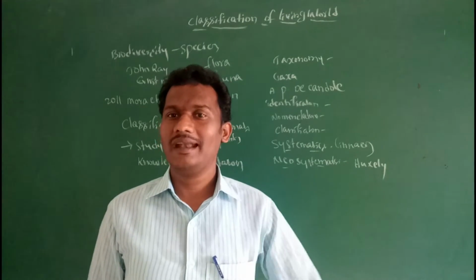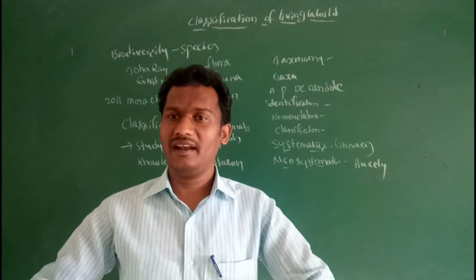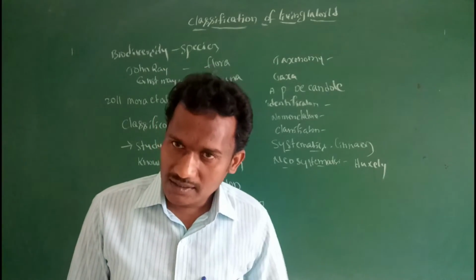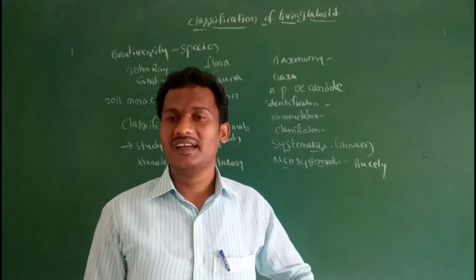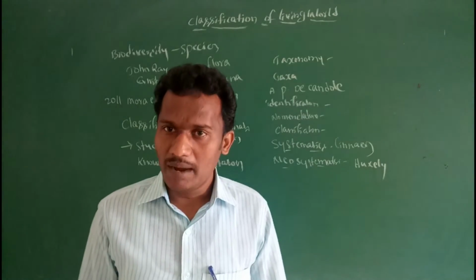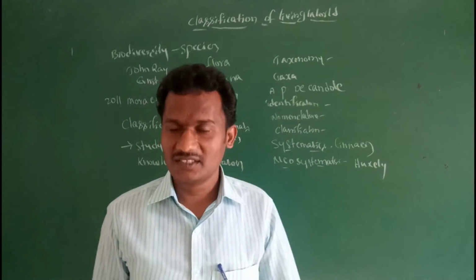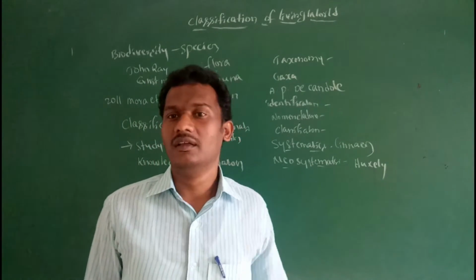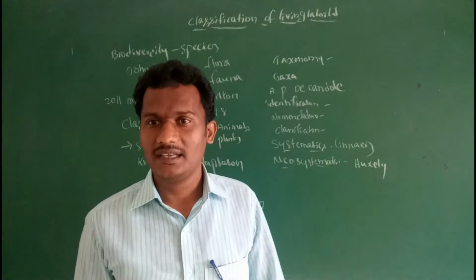Along with this, it considers evidence from all branches of biology. Neo-systematics, modern taxonomy, population taxonomy.